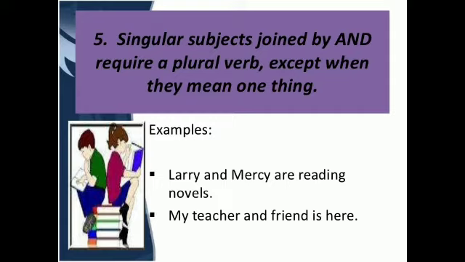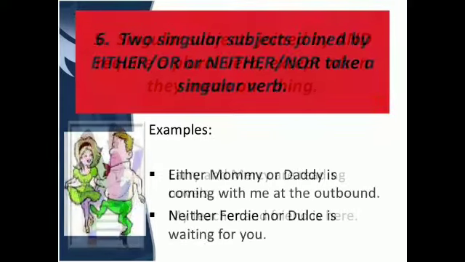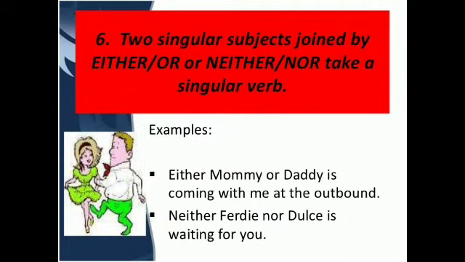Okay, so I think the rule is clear to you. What is the rule? That singular subjects joined by "and" require a plural verb except when they mean one thing. Okay, so I hope this rule is clear to you. So this was the fifth rule. Let us see what is the sixth rule of subject verb agreement. So the sixth rule is two singular subjects joined by either/or or neither/nor take a singular verb.